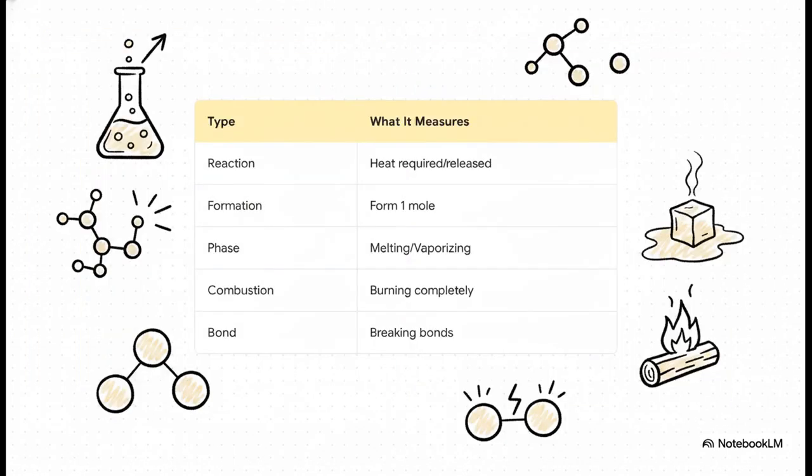To handle all sorts of different chemical processes, we have to use several specialized ledgers. We track the overall heat with enthalpy of reaction, or measure the precise energy required to form a compound with enthalpy of formation. We even have specialized tracking for phase transitions, like melting or vaporizing, combustions for when substances burn completely, and bond enthalpies to measure the raw sheer energy locking atoms together in a solid.